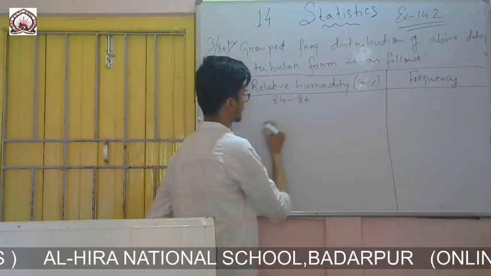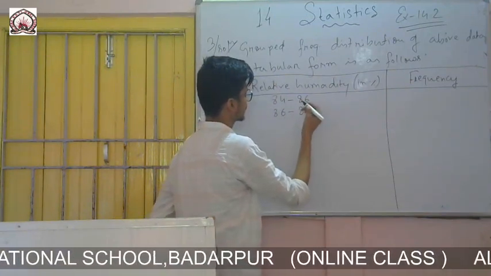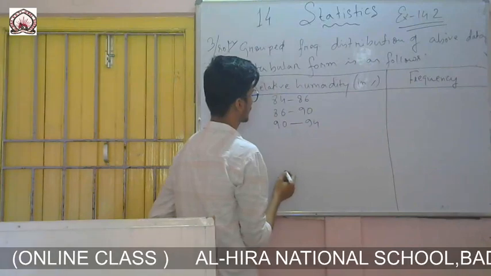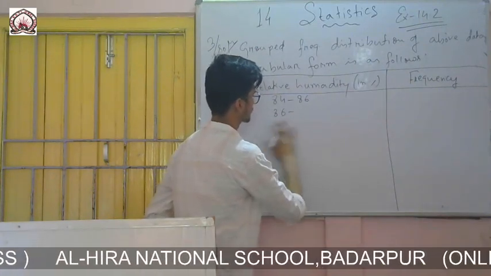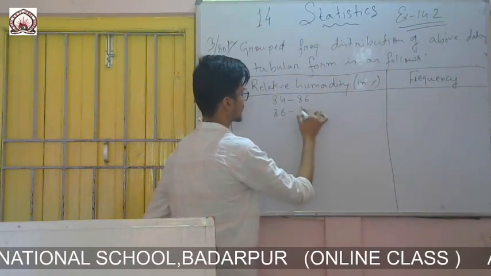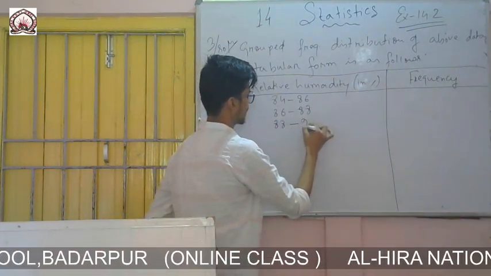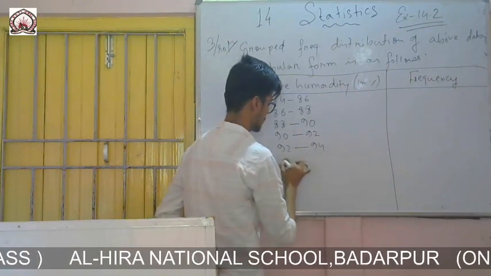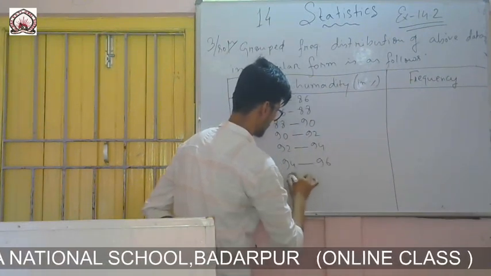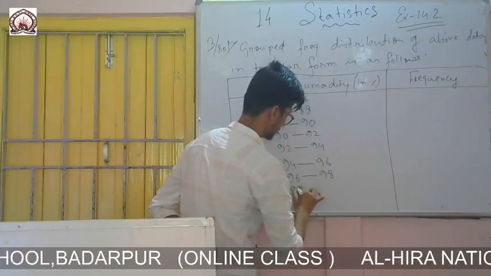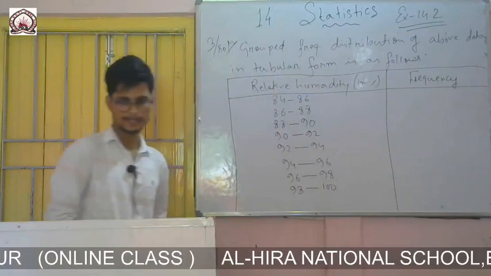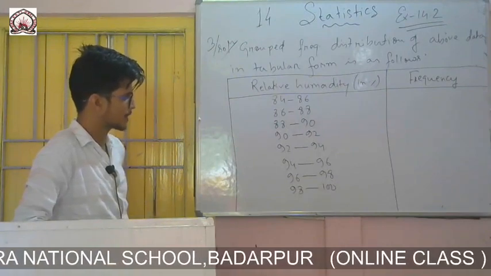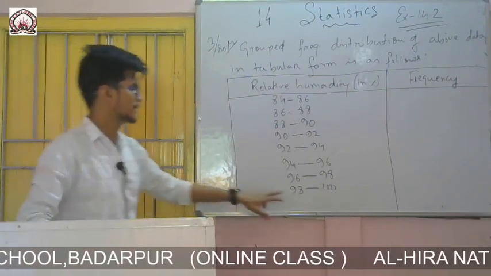The class intervals are 84 to 86, 86 to 88, 88 to 90, 90 to 92, 92 to 94, 94 to 96, 96 to 98, and the last one is 98 to 100.